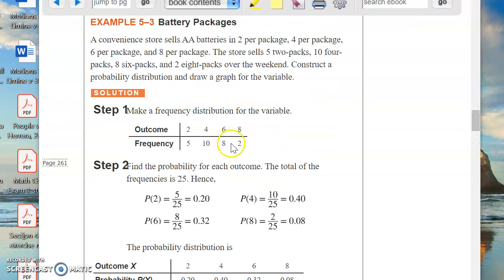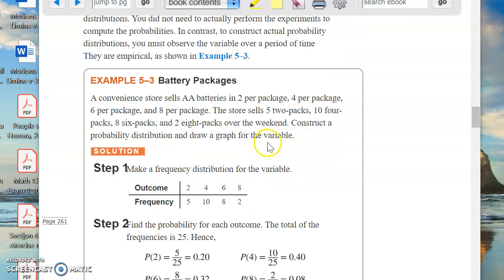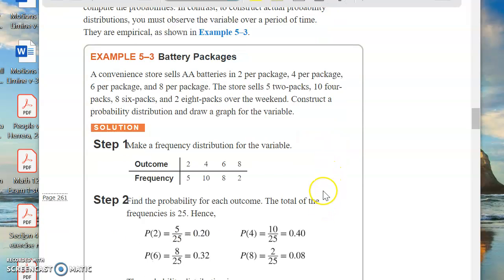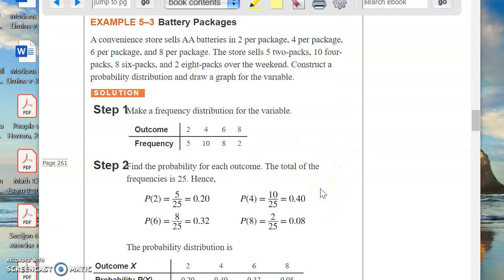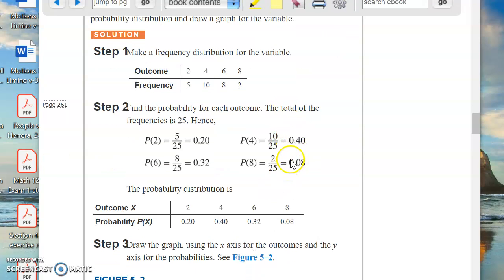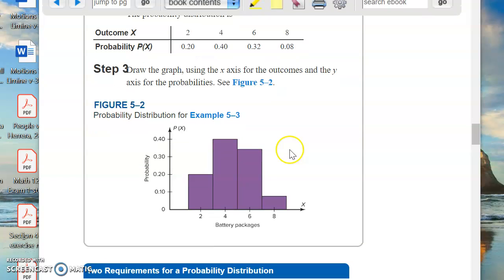What this really means, this is an example just to help you understand it. Obviously, the next weekend, things could be different. There's no guarantee that you're going to do the exact same thing the next weekend. But we have to do something. This is a kind of mundane example, but it illustrates the point. You gather the data, you come up with the best estimate you can for the probability, and then you use that for whatever purpose you're trying to use it for.